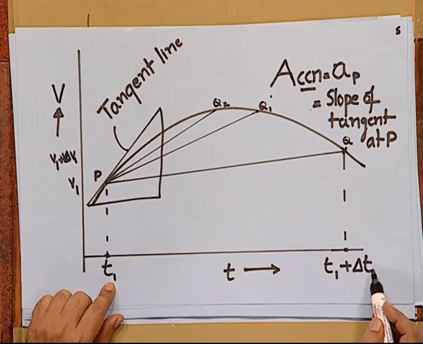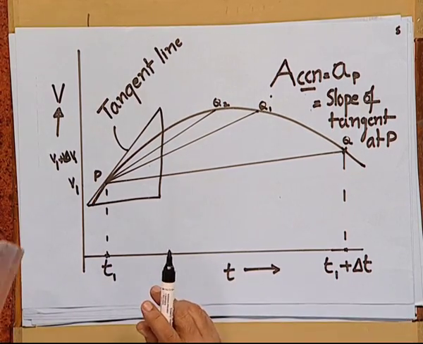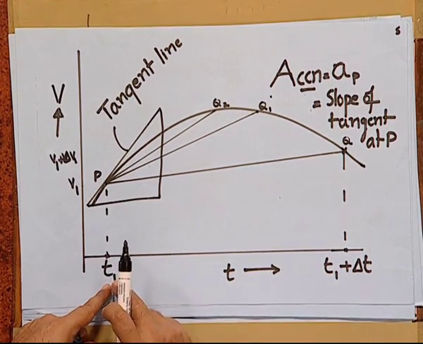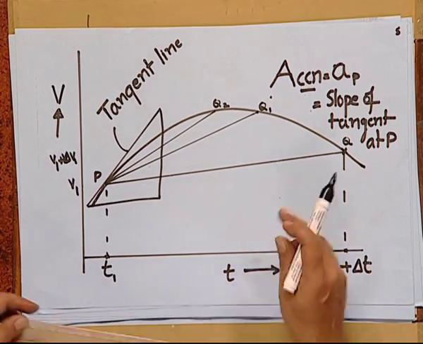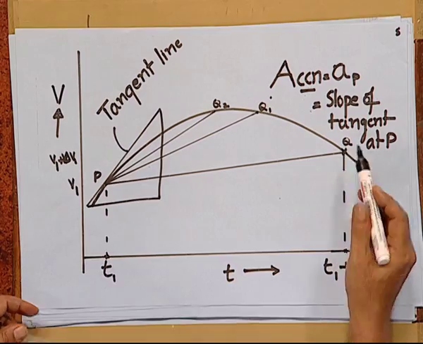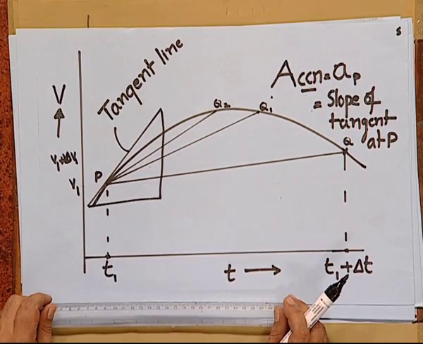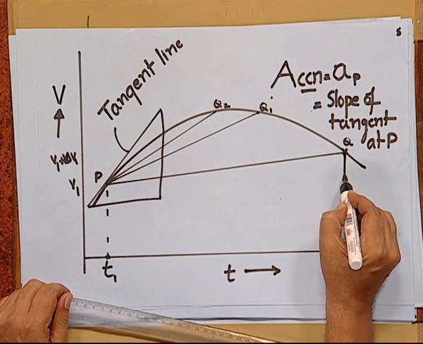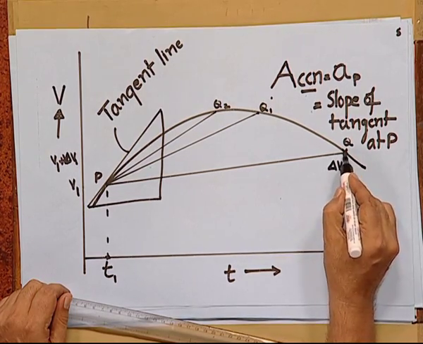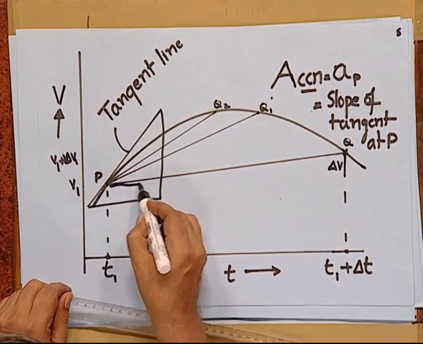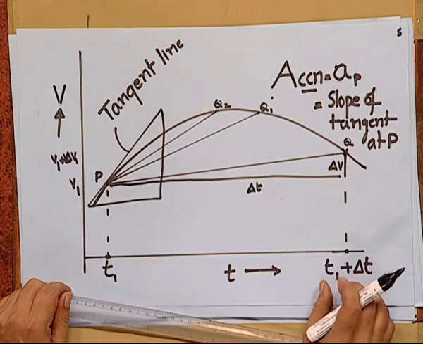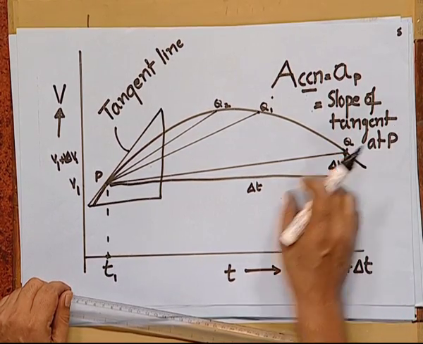Average acceleration in the interval t1 to t1 plus delta t is given by the slope of the line joining point P to Q, that is velocities at t1 and at t1 plus delta t, which is indicated in the graph as the line PQ. The average acceleration here is indicated by this delta v corresponding to the height of this triangle and this base, which is delta t. The average acceleration for this small interval of time is delta v by delta t.